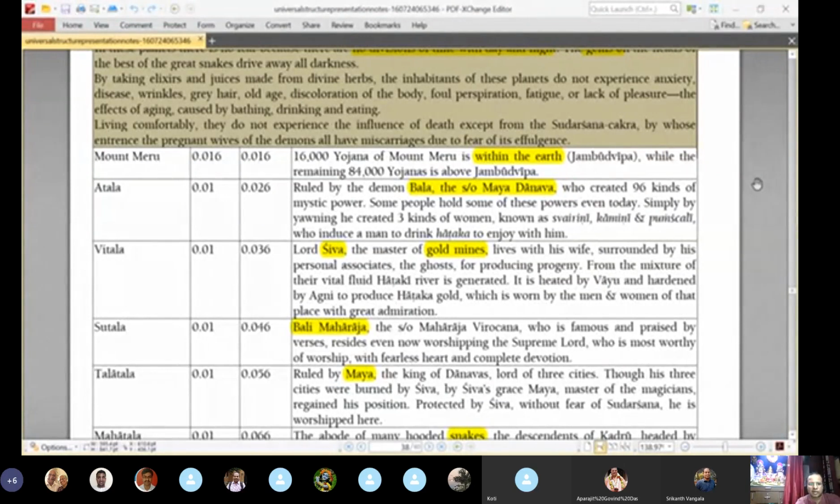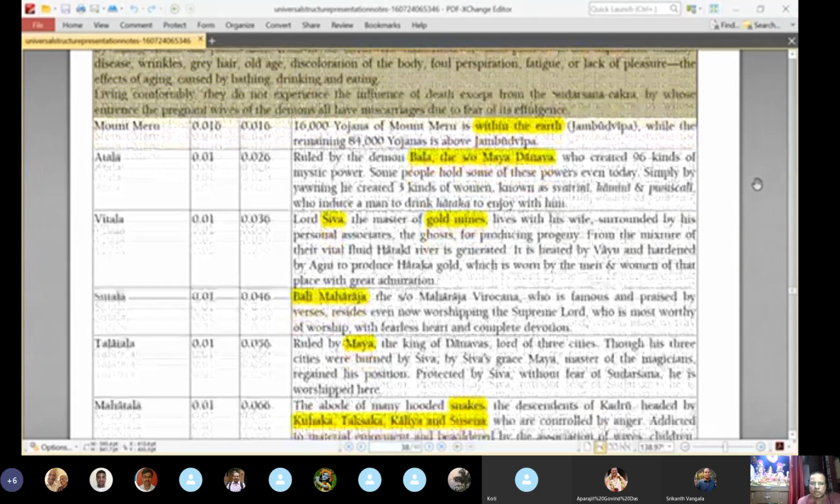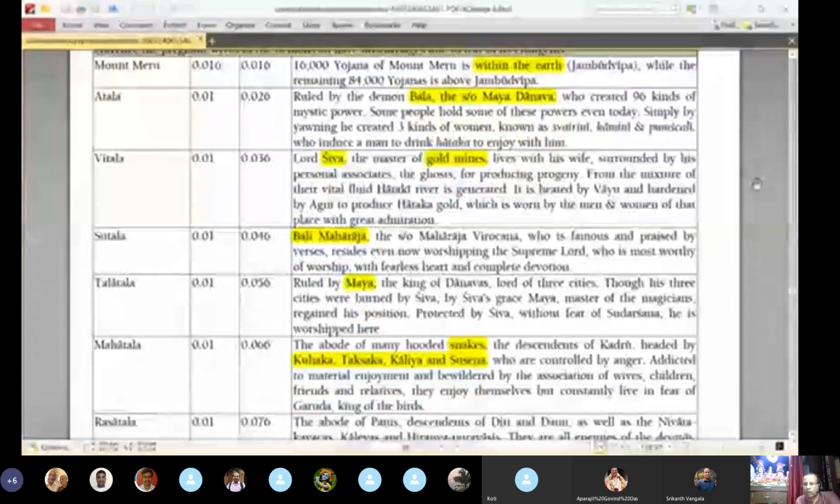Then let us go on. Sutala. We know about Bali Maharaj, right? Bali Maharaj is given this planet called Sutala to rule over, and it is told that the Lord in the form of Vamana Deva is standing as a gatekeeper for Bali Maharaj, because He is so pleased with Bali Maharaj, who surrendered everything. Bali Maharaj is known for Atma Nivedanam, right? He surrendered everything.